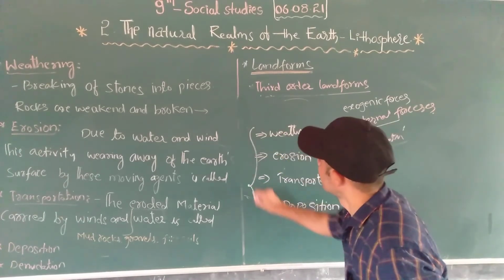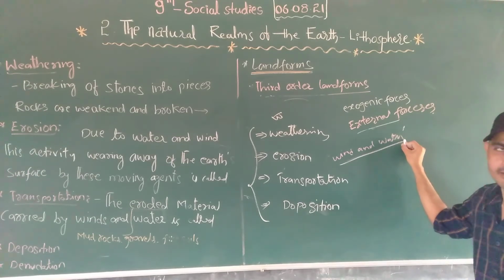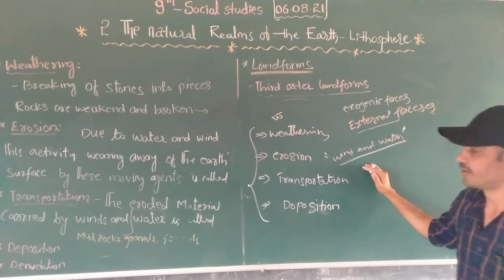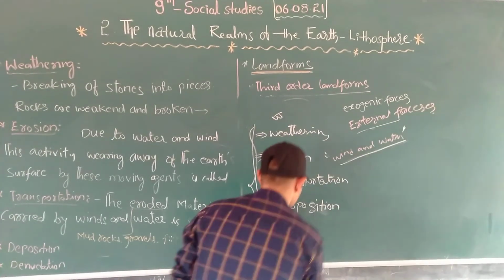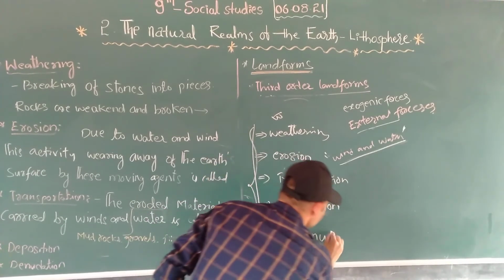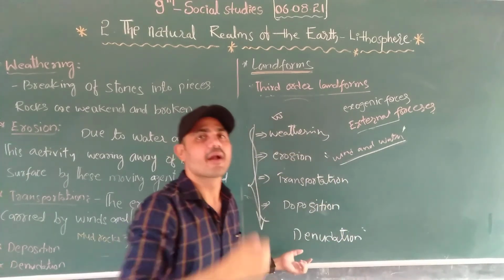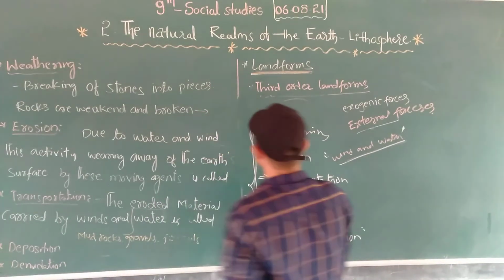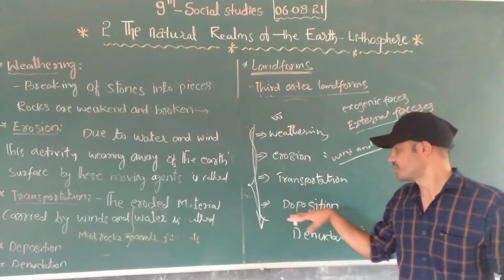These all are formed due to wind and water. All this activity happens through wind and water. These four activities we call denudation. Denudation is a continuous activity. So in the next session we will discuss what weathering, erosion, transportation, and deposition are, right?